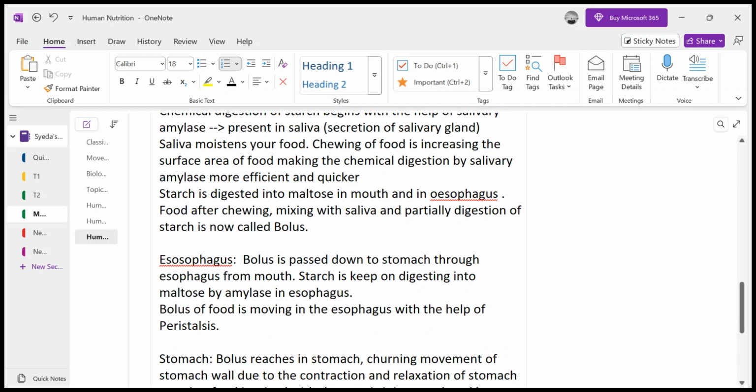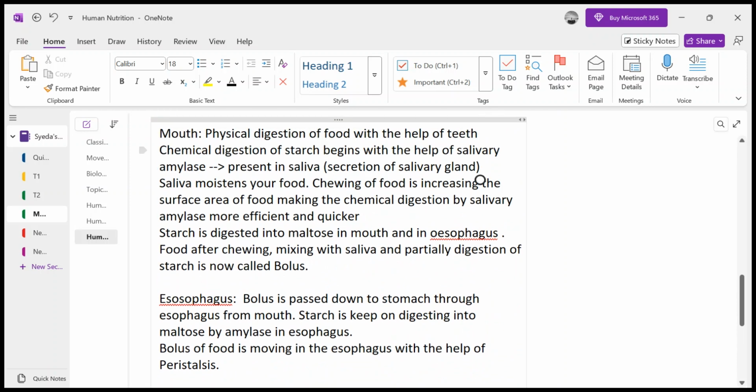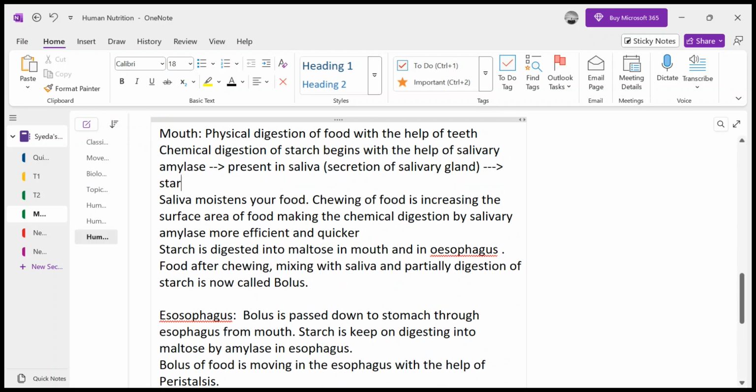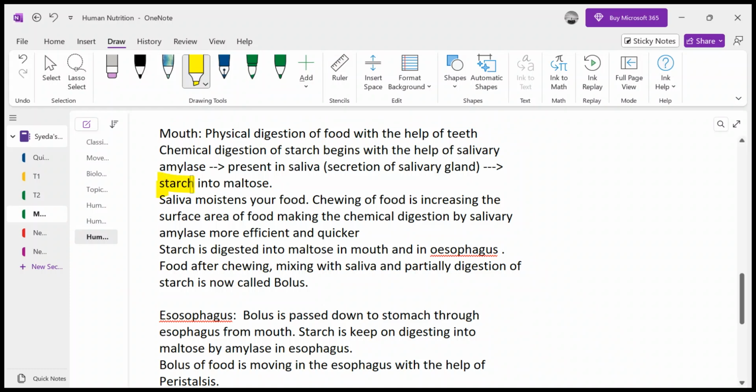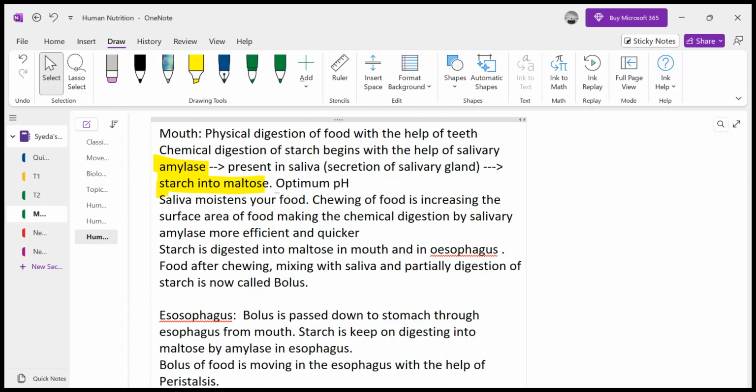Okay, now let me tell you something that we have perhaps missed. We have discussed that salivary amylase is converting starch into maltose, right? This amylase is converting starch into maltose. It has an optimum pH of 7, the neutral pH at which it works well. So if you have an acidic pH in your mouth, that won't let salivary amylase work, right?